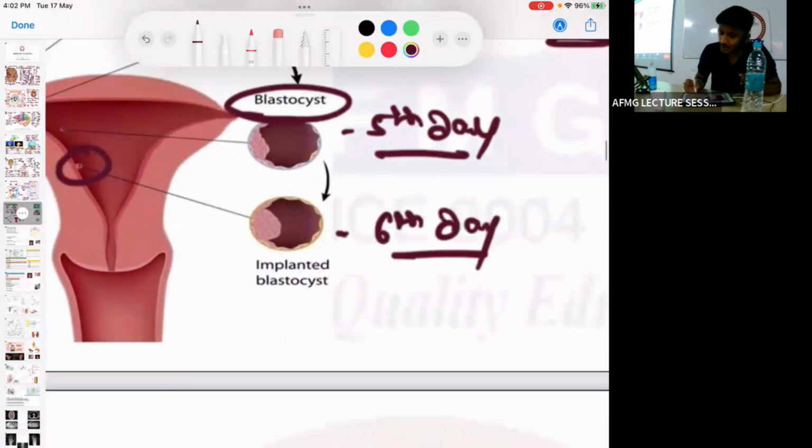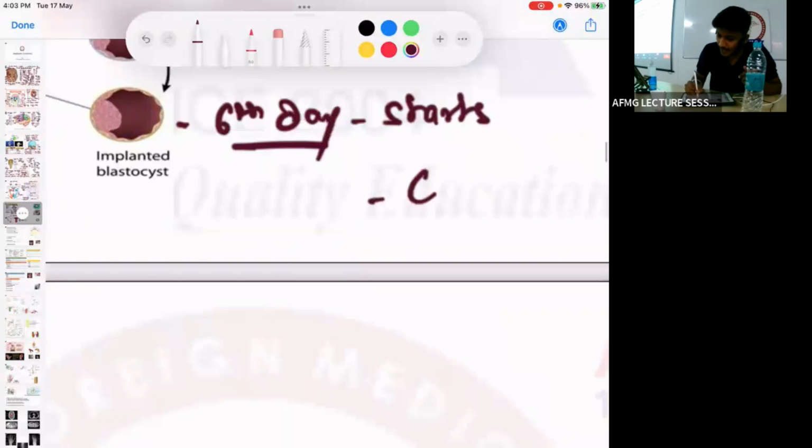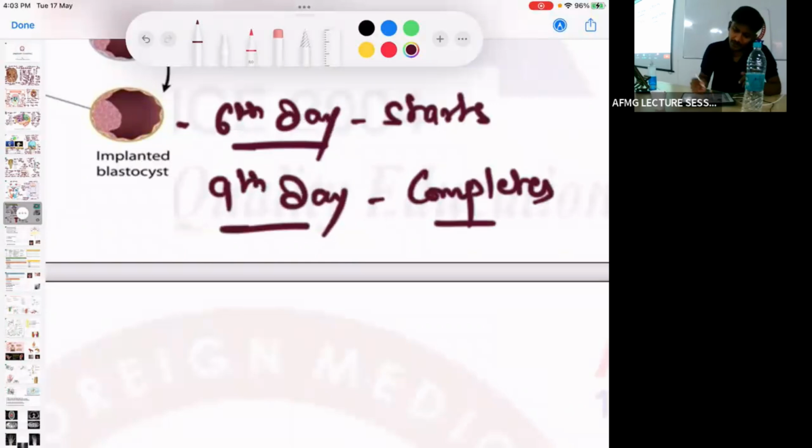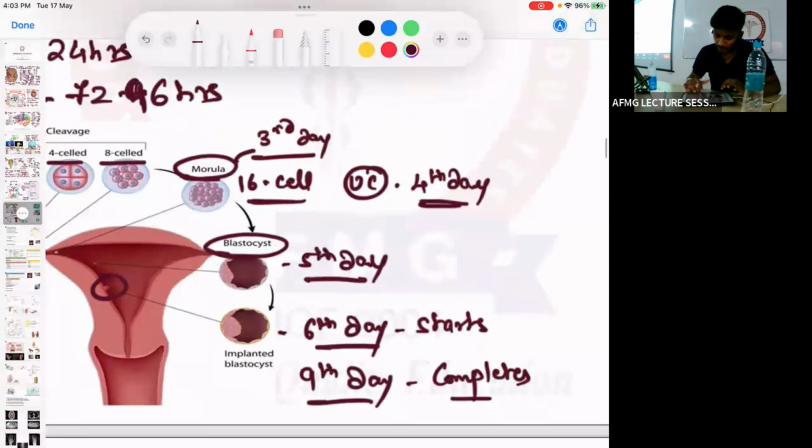So implantation starts on the 6th day after fertilization, whereas implantation completes by the 9th day. So quickly: morula is formed on the 3rd day after fertilization. Morula enters the uterine cavity on the 4th day. Blastocyst is formed on the 5th day. Implantation occurs on the 6th day, and implantation completes by the 9th day. कोई दिक्कत नहीं है इसमें. Important है, all of these are one-liners.